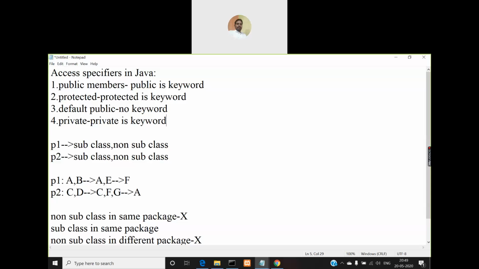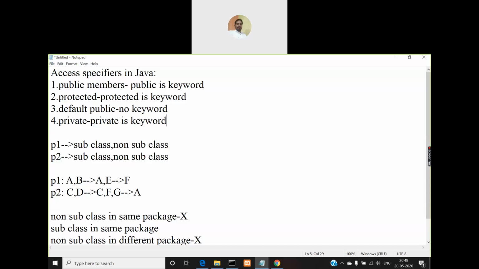So far whatever instance variables we have created in our programs, we didn't use any keyword for them, right? We didn't use public or private or protected. So all those instance variables will become default public members. Even the methods that we created, except the main method, we didn't use any keyword to qualify them as public or protected or private. So by default all those methods also will be default public methods, for which we don't require a keyword to use them.